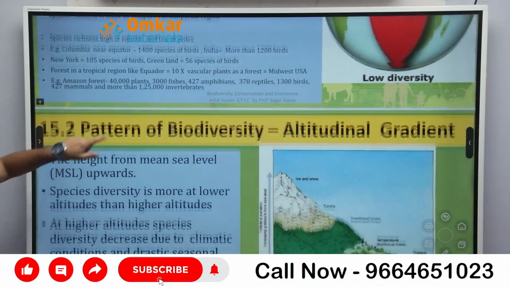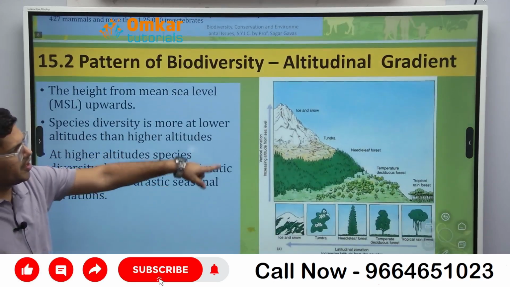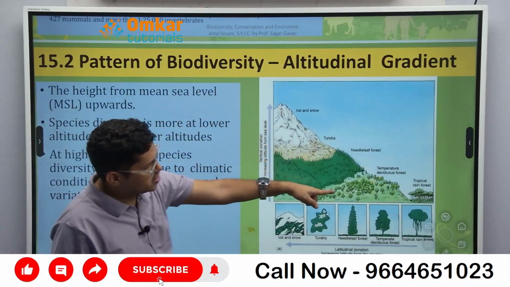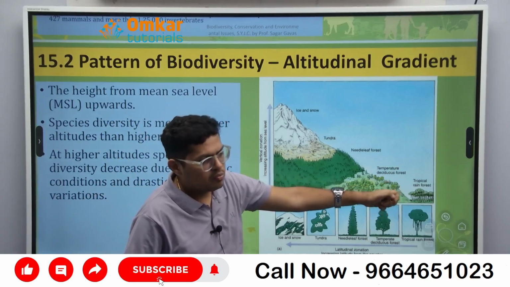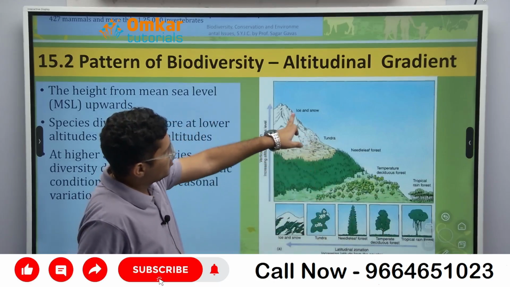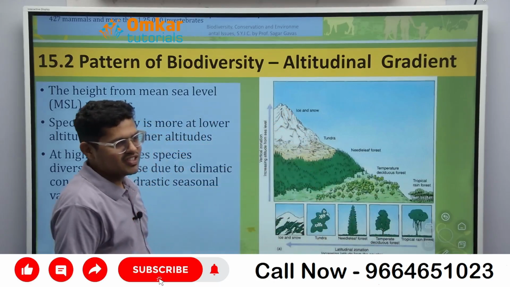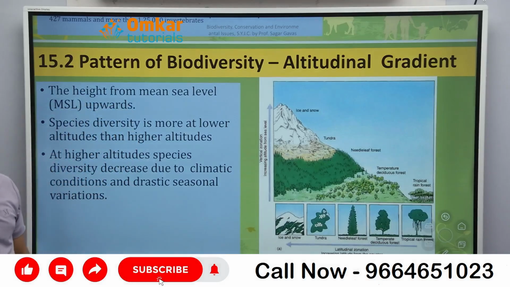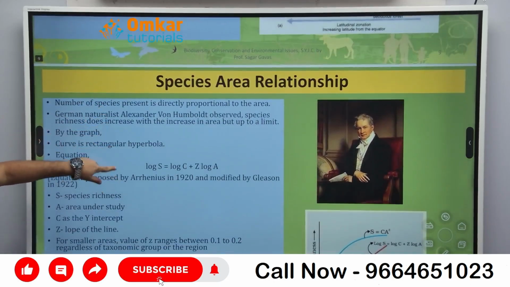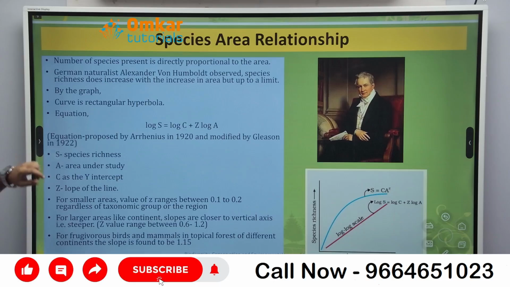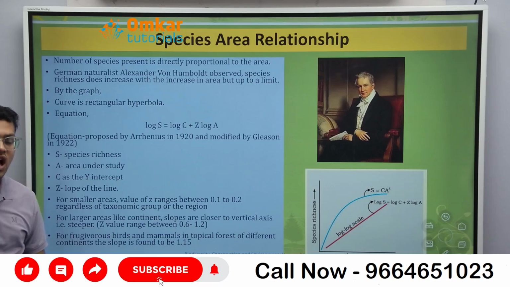Okay, now this is called as altitudinal gradient. So near the seashore, you can see tropical rainforest. Okay, there is more species richness, but when you go up, temperature is going to decrease. So species richness is going to decrease. Okay, so there is a relationship between the species richness and the area. More is the area, more is the species richness. अगर area ज़्यादा है, so number of species are more.